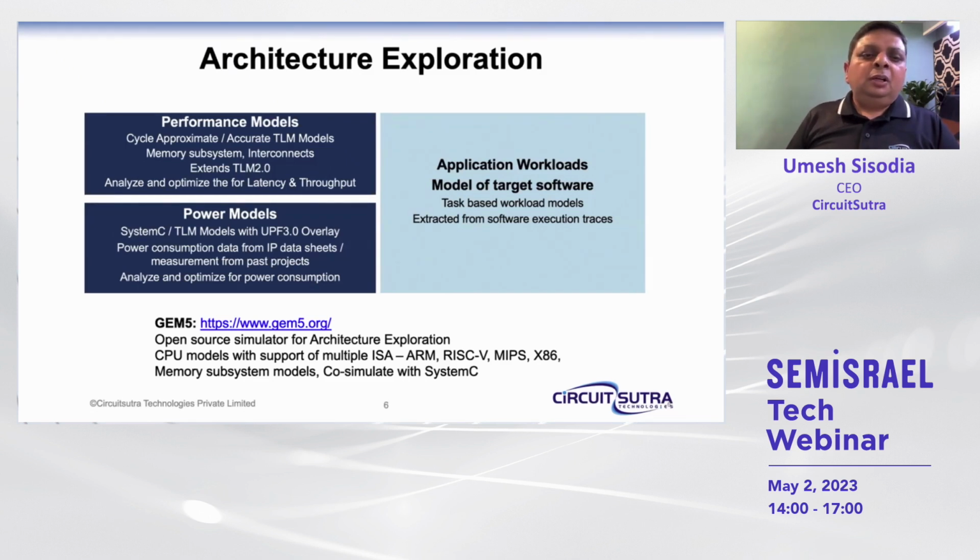In case of power, we can annotate the different parts of the models with the power numbers, which may come from, let's say, the IP data sheet from the manufacturer, or it may come from the previous version of the SoC. And these can be overlaid on the models in a certain format. So there is UPF 3.0, which is a standard, or different customers might have their own format through which it can be annotated. And when we run the application workload specific to a particular application, then we can collate and see how much will be the power consumption in that particular workload. And accordingly, we can tweak and modify the architecture to achieve the numbers.